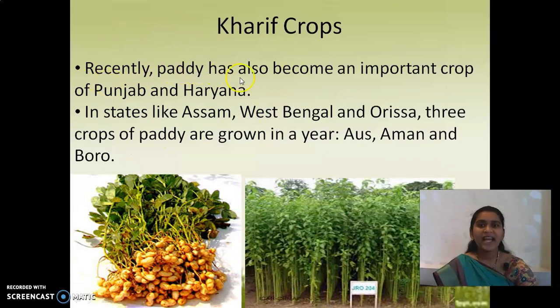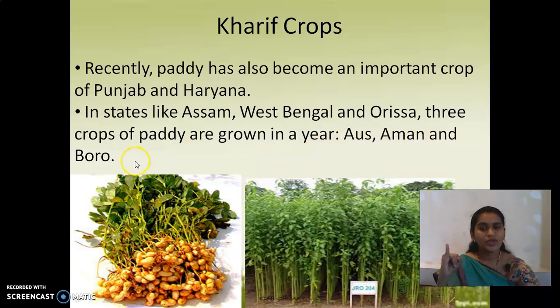Recently paddy has also become an important crop of Punjab and Haryana, because due to the irrigation and this Green Revolution, even Punjab and Haryana started to grow more. Okay. And then in states like Assam, West Bengal and Orissa, 3 crops of paddy are grown in a year. They will be growing in 3 slots, that is Aus, Aman and Boro.